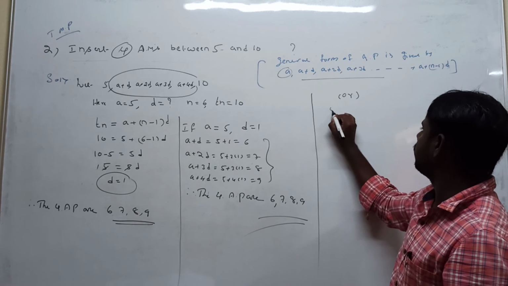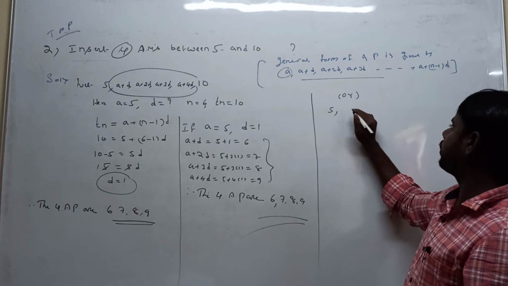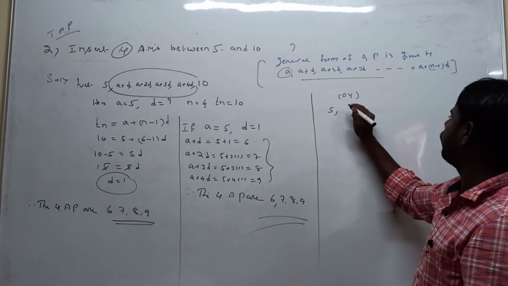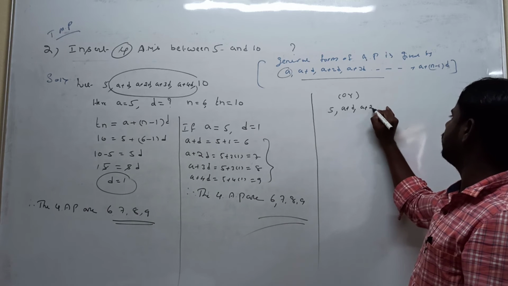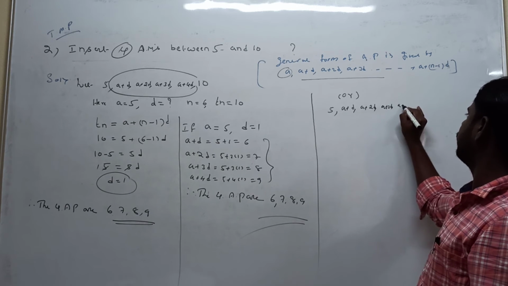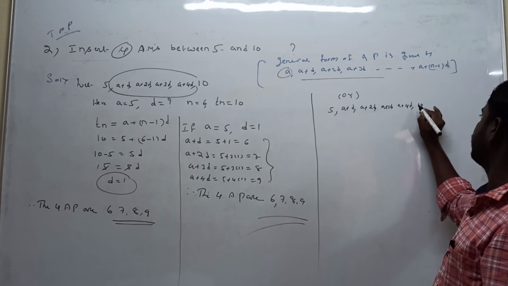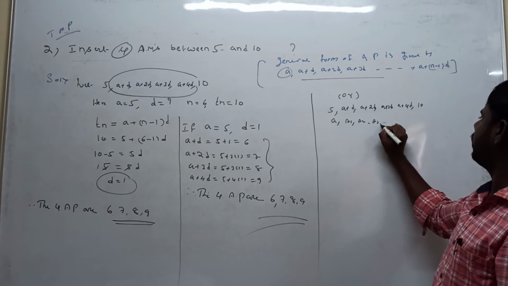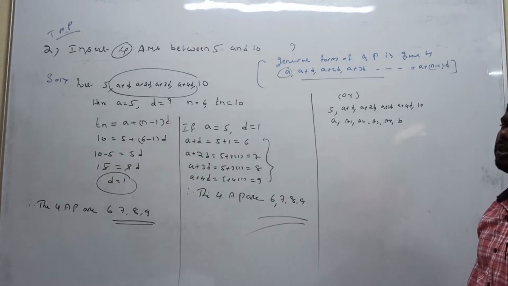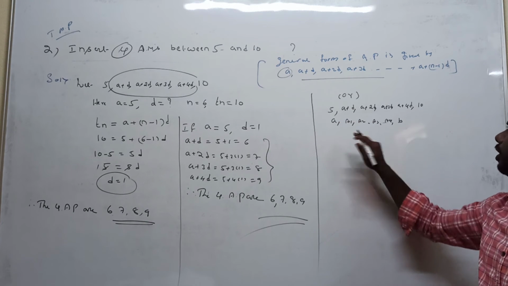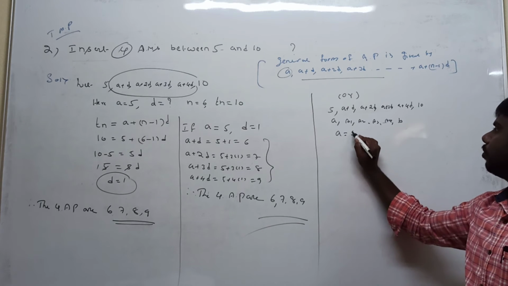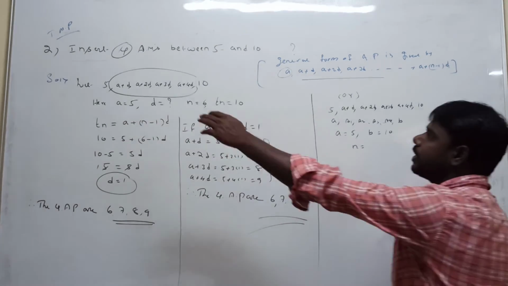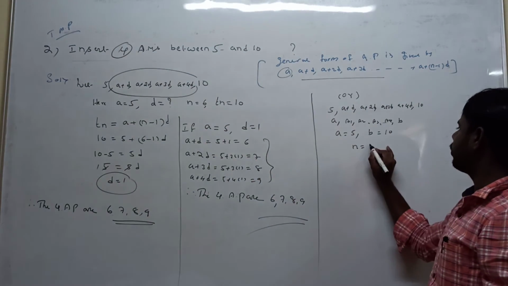Now, we insert 4 terms. One is A1, A2, A3, A4, or else what you are assuming: A plus D, A plus 2D, A plus 3D, A plus 4D. 4 elements are inserted in between 5 and 10, that is, between A and B we insert 4 elements. What is the A value? A is equal to 5. B is equal to 10. n is equal to how many elements we insert, 4 elements, so n is equal to 4.